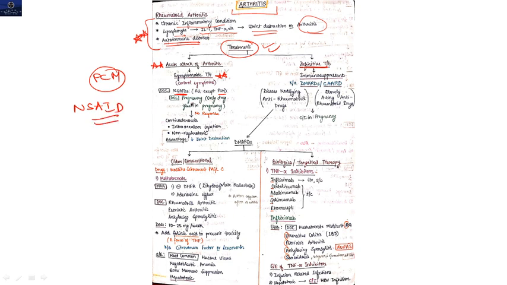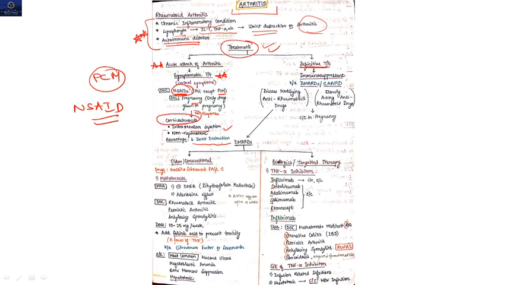Now, these NSAIDs are also given in pregnancy. Okay, only drug given in pregnancy. Clear? Suppose if there is no response by giving NSAID, then you can give corticosteroid. Intra-articular injection of corticosteroid is given. Clear? And corticosteroid, one important point, is that it also decreases your joint destruction. So these two drugs you have to remember for symptomatic treatment, that is acute attack of arthritis, we can give NSAID and we can give corticosteroid.